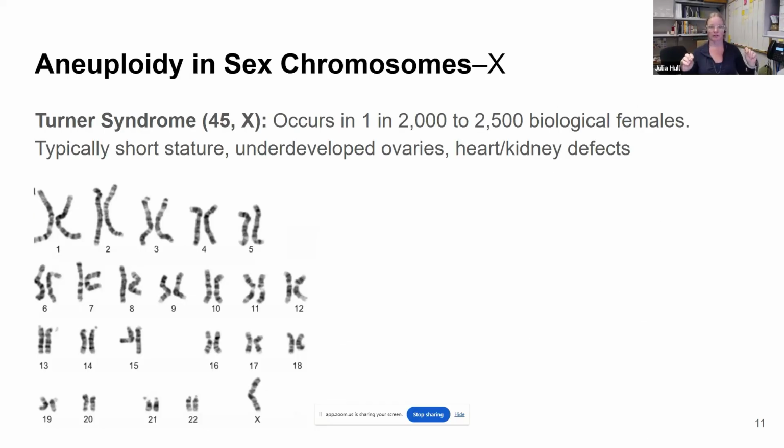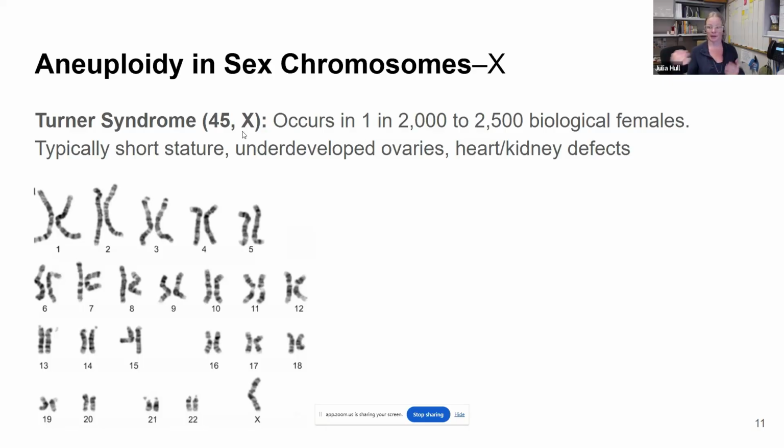Mistakes of non-disjunction that occur in meiosis, which give rise to trisomy 18 or trisomy 21, also called Down syndrome, can also occur in the sex chromosomes. And actually, these are as common as Down syndrome is. We can have various types of aneuploidy in the sex chromosomes. For example, Turner syndrome. This is where an individual, instead of having 46 chromosomes, has just 45 because they have only one X chromosome.